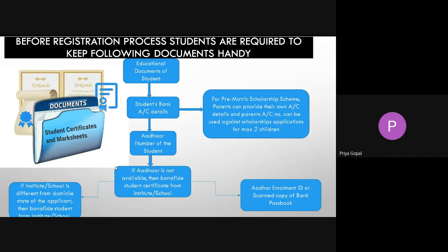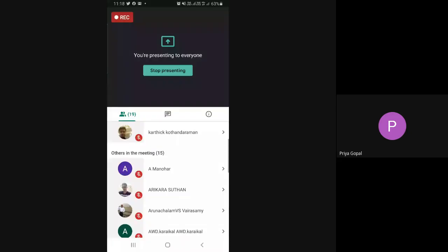In case of pre-matric schemes, whatever the pre-matric schemes are, the students can have the bank account in the name of the parents also, either in the name of the mother or the father, or a joint account in the name of the student with the mother or father. That is acceptable in case of a pre-matric scholarship scheme.